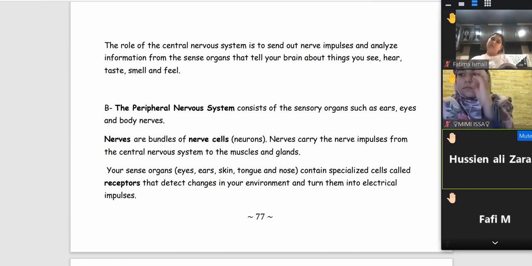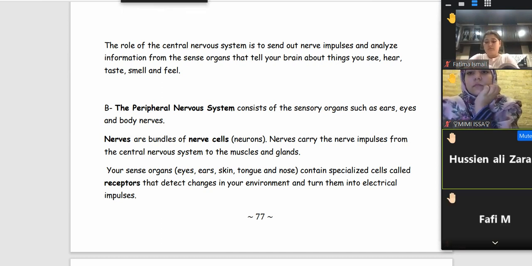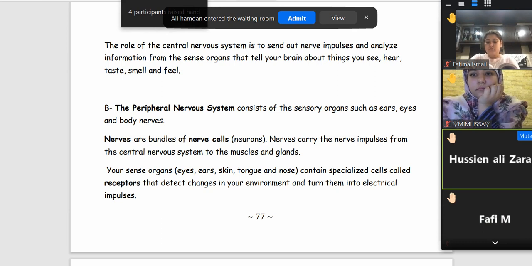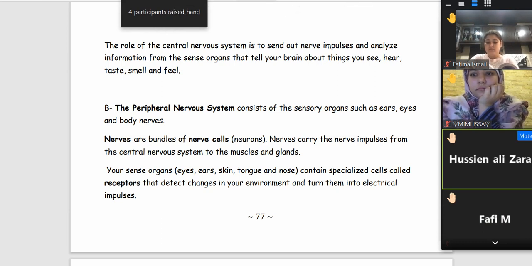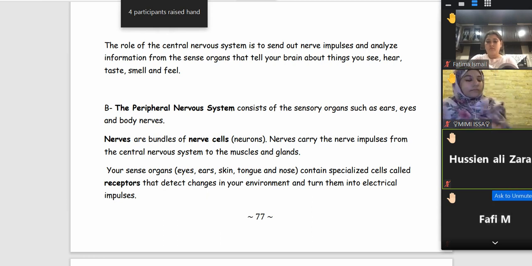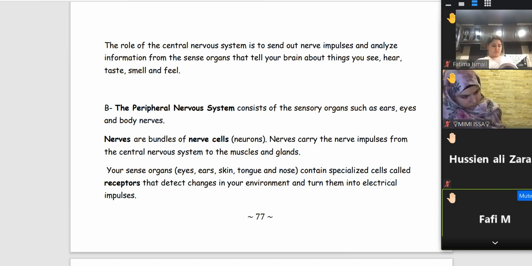The brain analyzes the thing that the eye sees or the ear hears, to know what it's seeing. Okay, thanks a lot, teacher. What about you, Fatima? Yes, the brain sends the information through the nerves to the eye and ear to see what we are hearing or seeing. So it sends the information through the nerves. Very excellent, teacher. Thanks a lot.